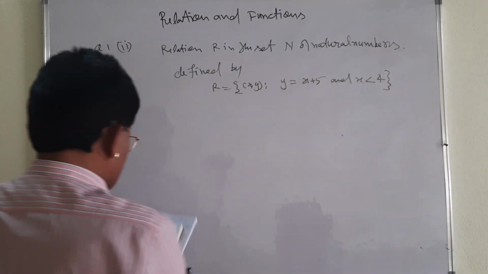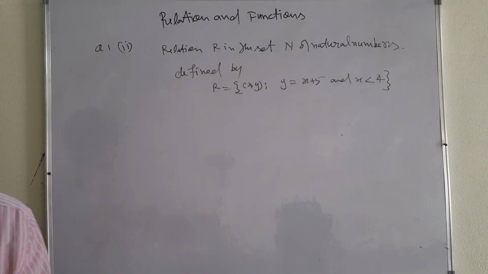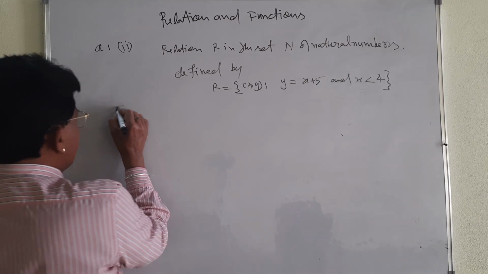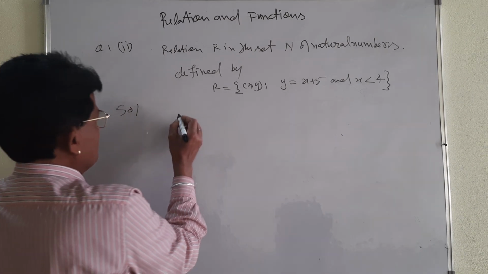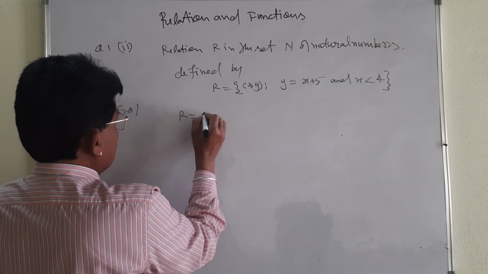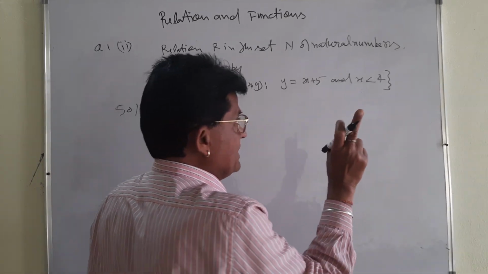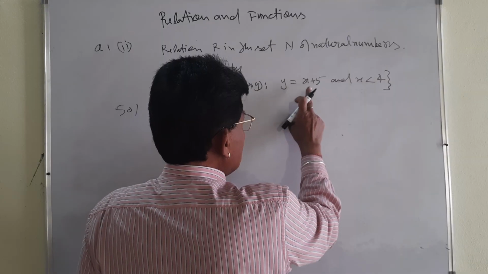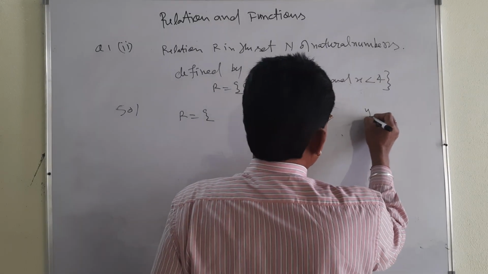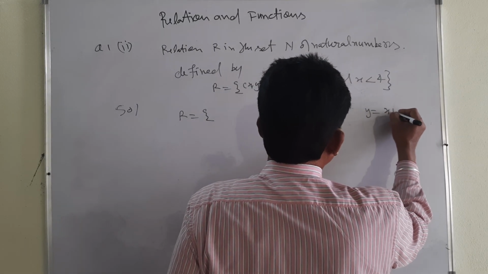A very simple question is given. Check the things. You will have to complete the relation R. What will be the ordered pairs in R? You must keep in mind this condition, which you will have to use for y: y is equal to x plus 5.